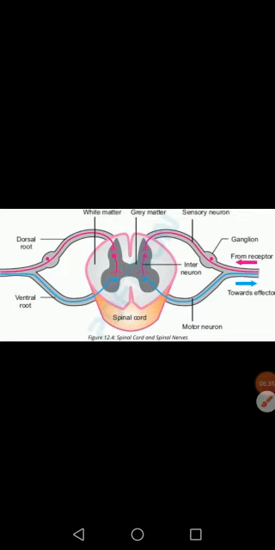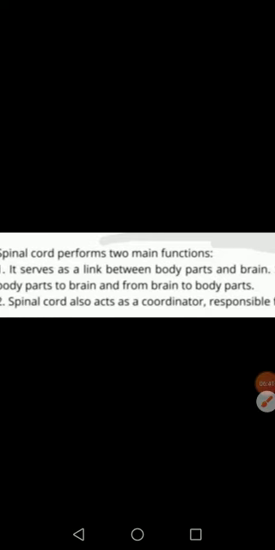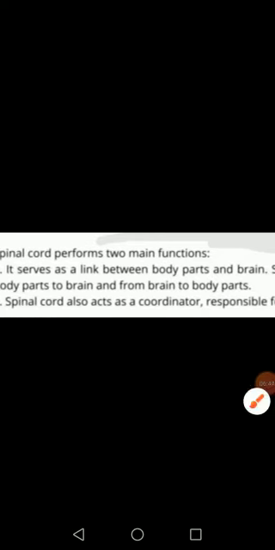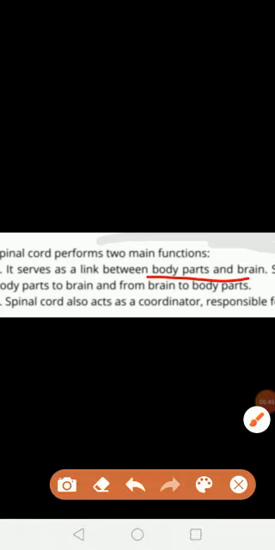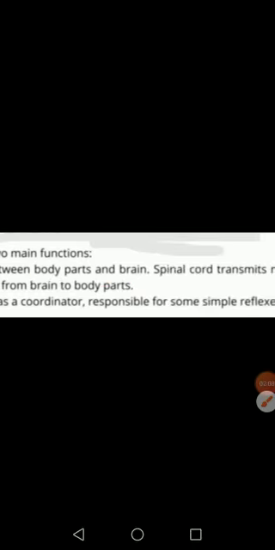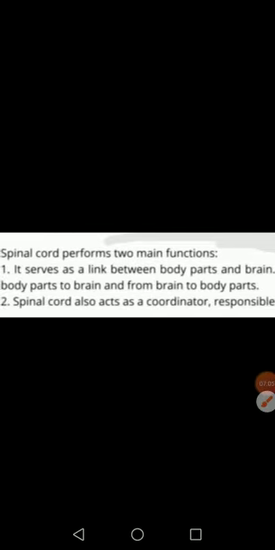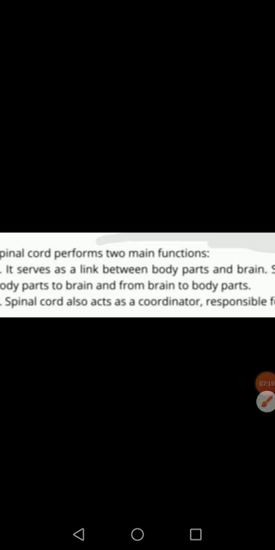Next is the function of the spinal cord. Basically, the spinal cord serves as a link between the brain and body parts. It joins these two parts. The spinal cord transmits nerve impulses from body parts to the brain and from the brain to body parts. That's how it plays a role as a link between body parts and the brain.